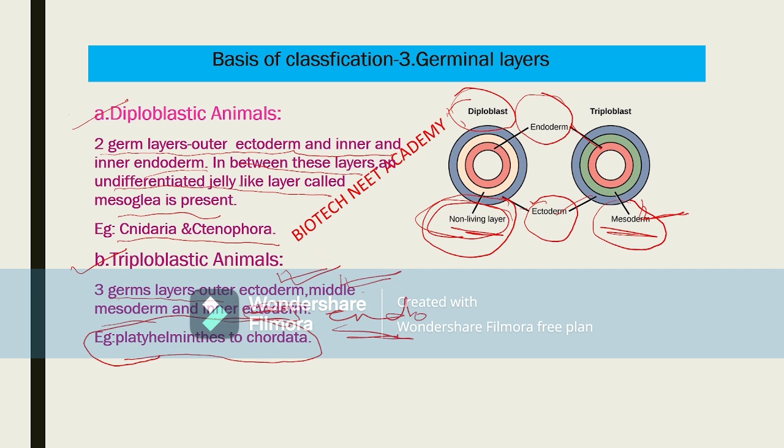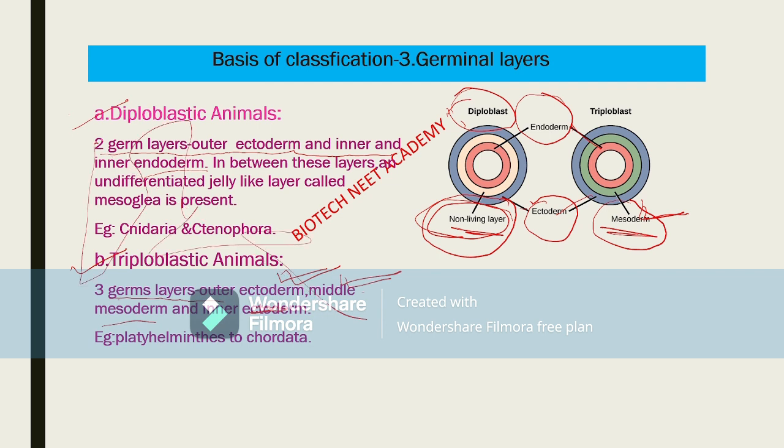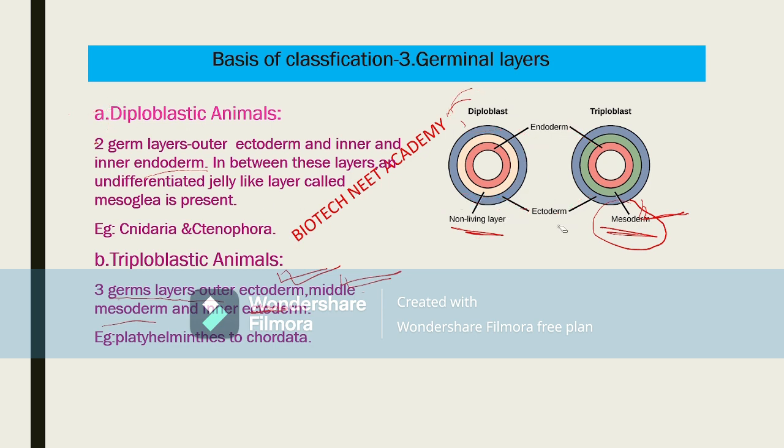All these animals show what kind of germinal layers? Three germinal layers. That is triploblastic. Triploblastic animals they are, right? Now come to the next slide.